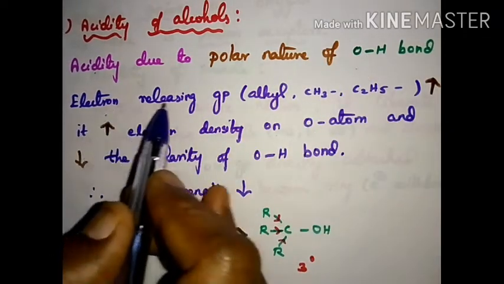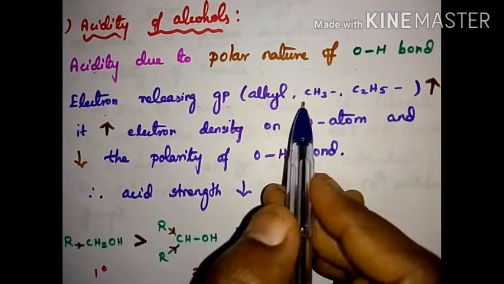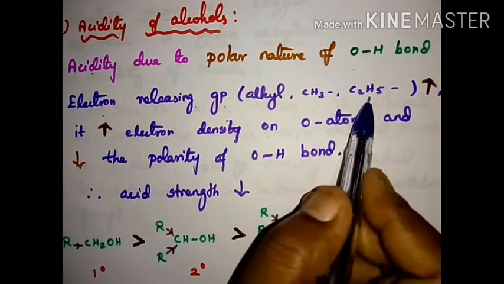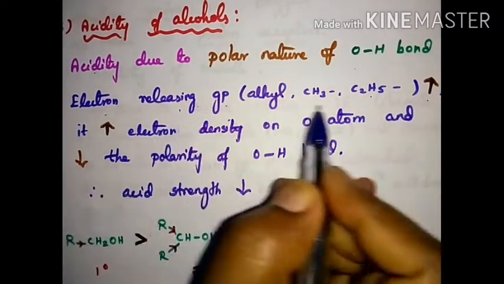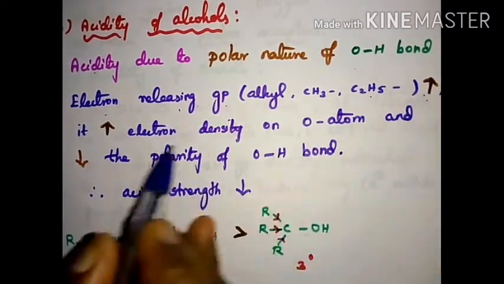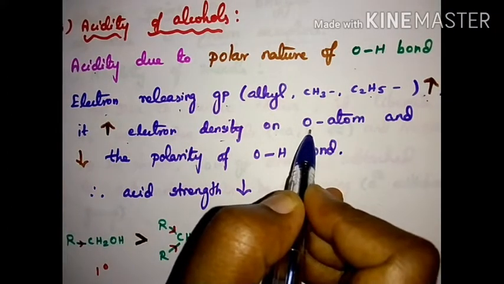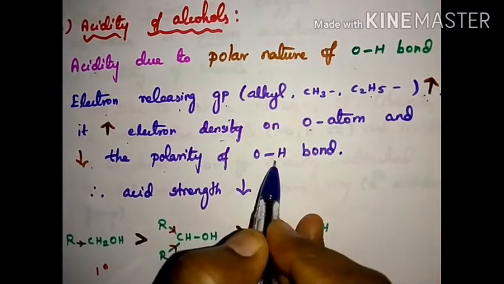If the electron releasing group, what are the electron releasing groups? That is alkyl, methyl, ethyl, propyl, etc. If the electron releasing group increases, it increases the electron density on the oxygen and decreases the polarity of the OH group.